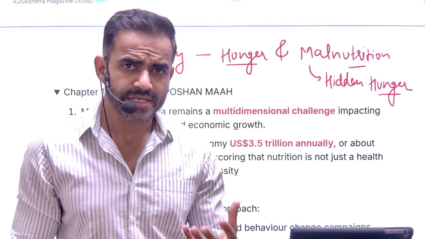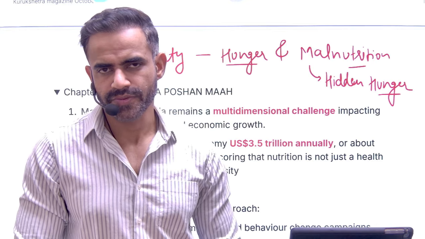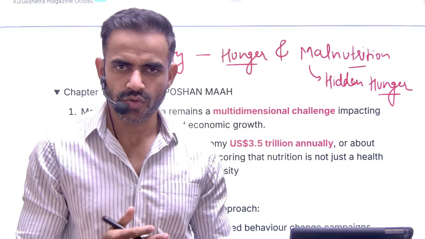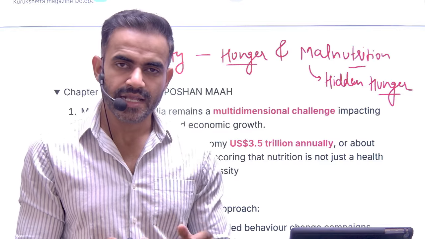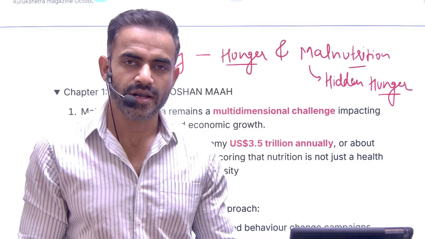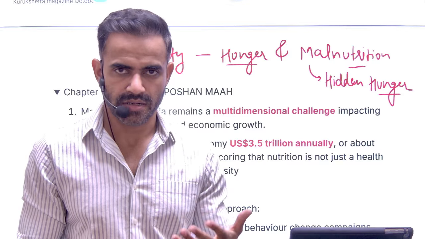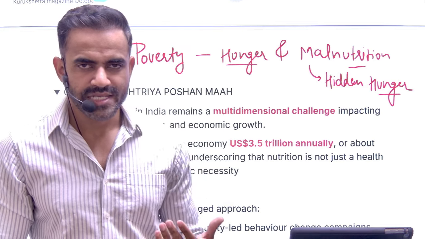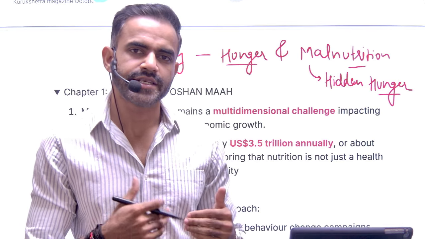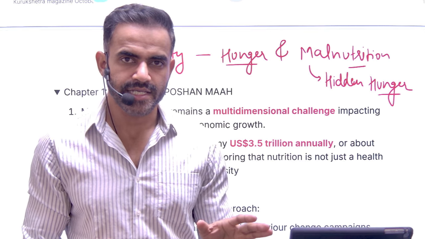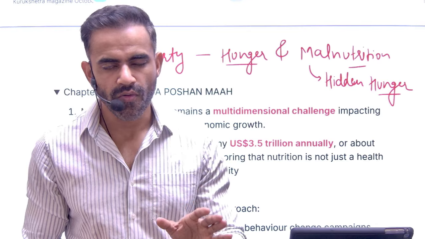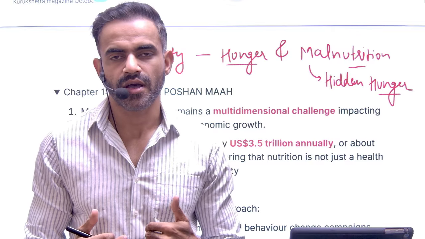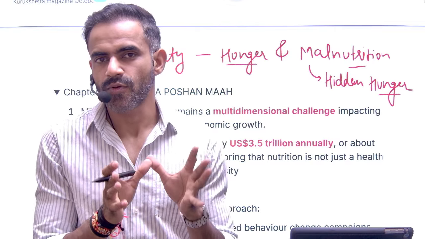For example, obesity is also a type of malnutrition. That simply means the person is consuming more than the required calories. That's why there is obesity. So in this case, the problem is because of our food consumption or our pattern of consumption. So it may or may not be because of poverty. For example, in this magazine itself, in the later part, we are going to discuss that urban areas are now facing the problem of overnutrition. Overnutrition basically means you're consuming much more than what our body requires. So that is a problem of obesity.